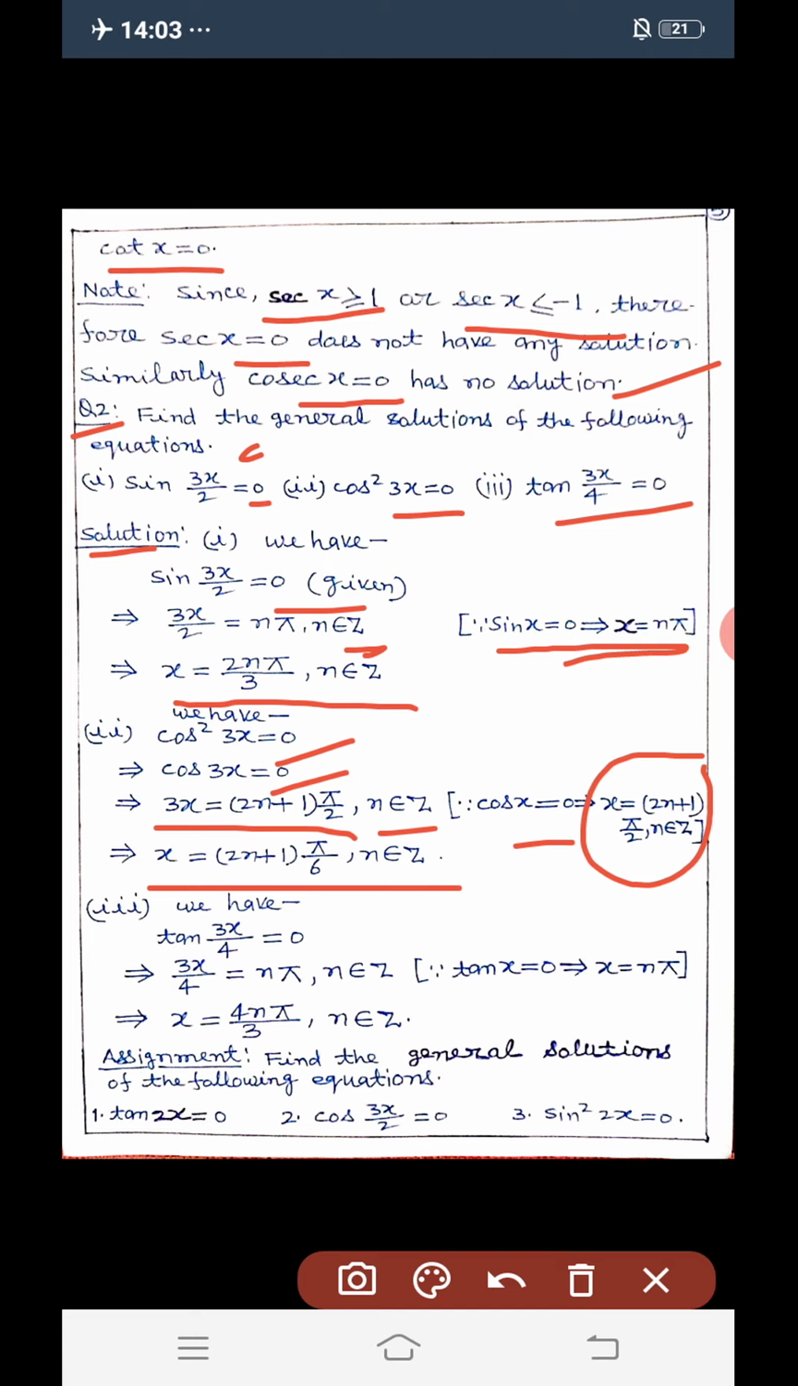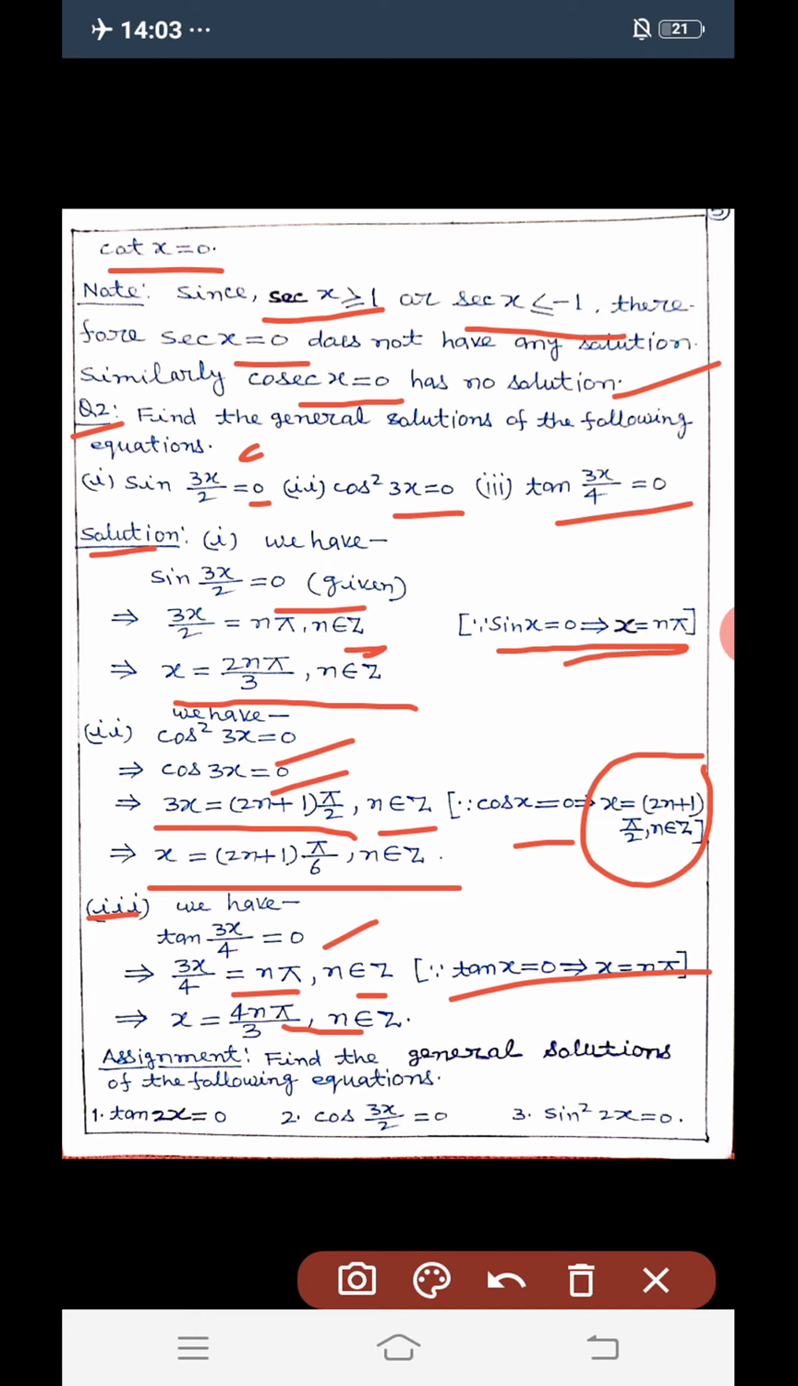Third, tan(3x/4) = 0. It is already given. So 3x/4 = nπ, where n belongs to integer. Already we know that tan x = 0 implies that x = nπ, and on the basis of this x = 4nπ/3, where n belongs to integer, which is the general solution.